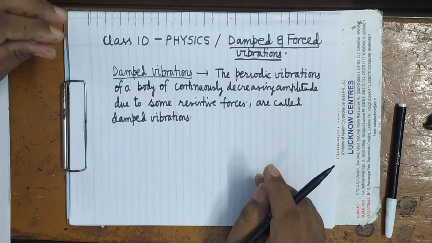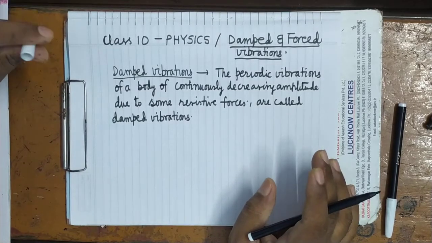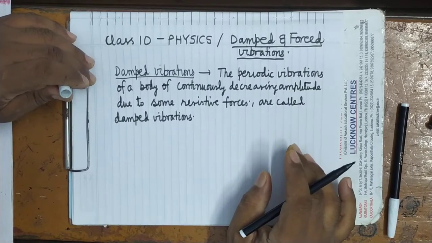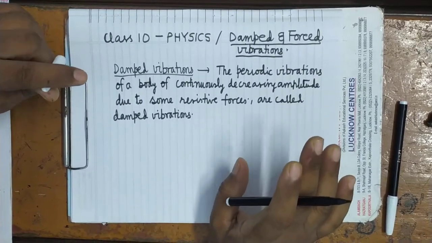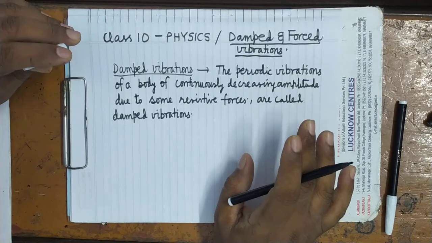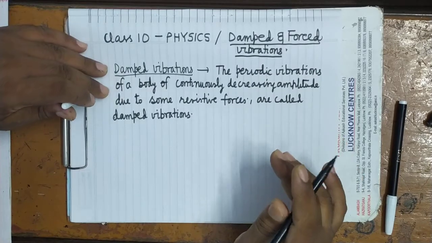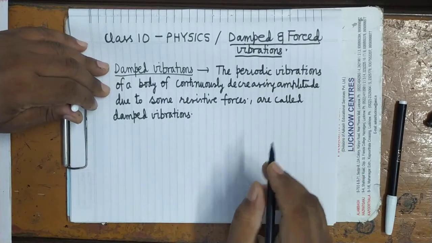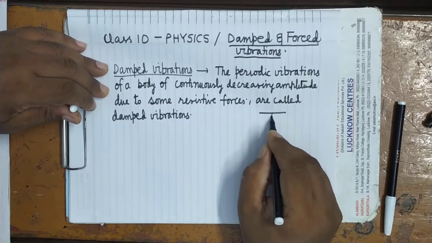Now, as we know, every vibration takes place under the influence of a force, whether it is a natural vibration or a free vibration. And why? Suppose you take this pendulum.